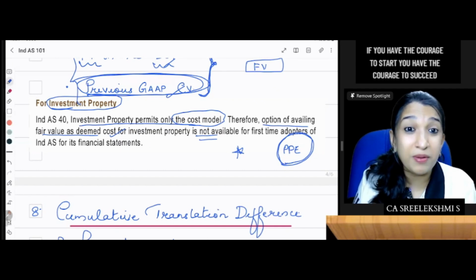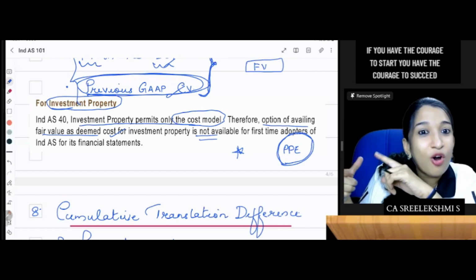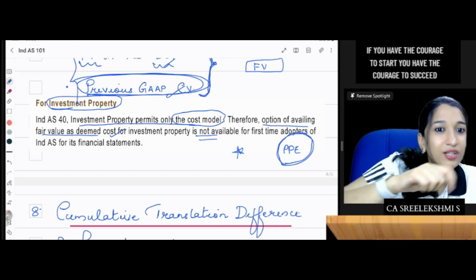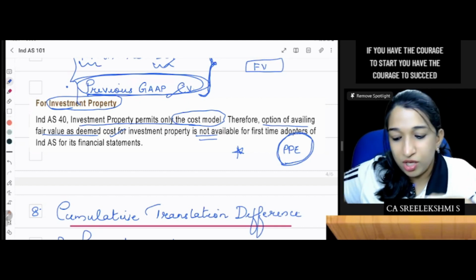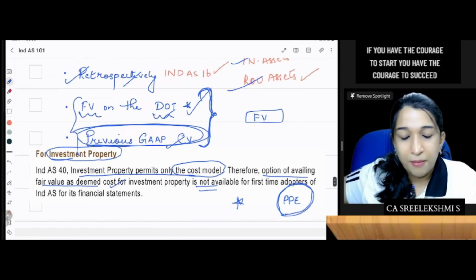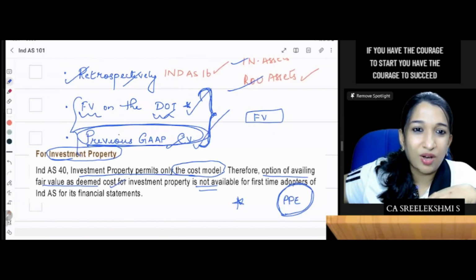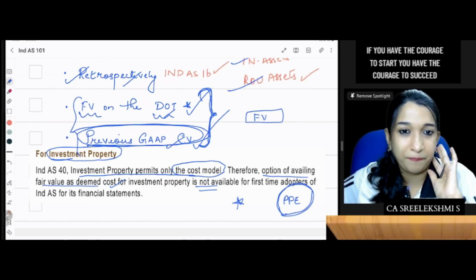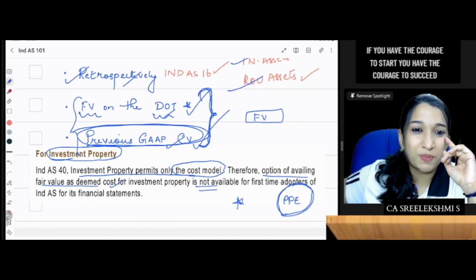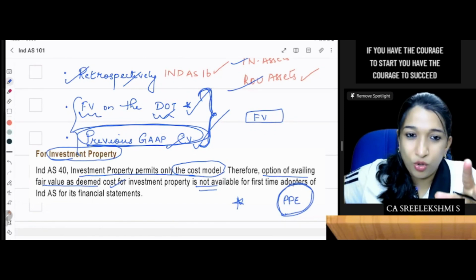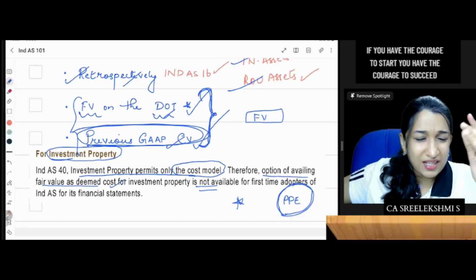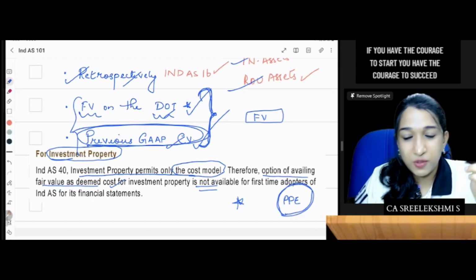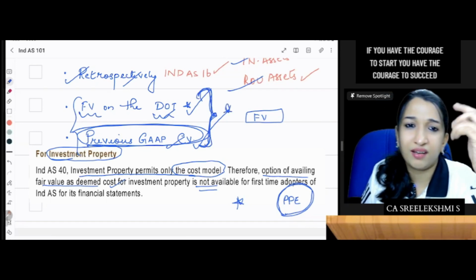No. If the business combination is restated retrospectively, then all assets should be measured on that date at fair value. Then it should be depreciated, and that is to be retrospectively calculated. The deemed cost exemption of fair value on the date of transition, or simply taking over previous GAAP carrying value, will not be available if you restate the business combination retrospectively. So if you do the business combination retrospectively, NCI and everything fully retrospectively, then fixed assets, PPE, whatever assets you have acquired in a scheme of business combination should be calculated retrospectively. This option will not be there. Did you understand?